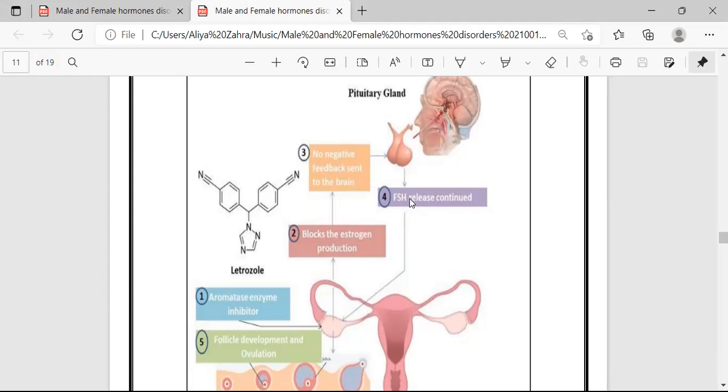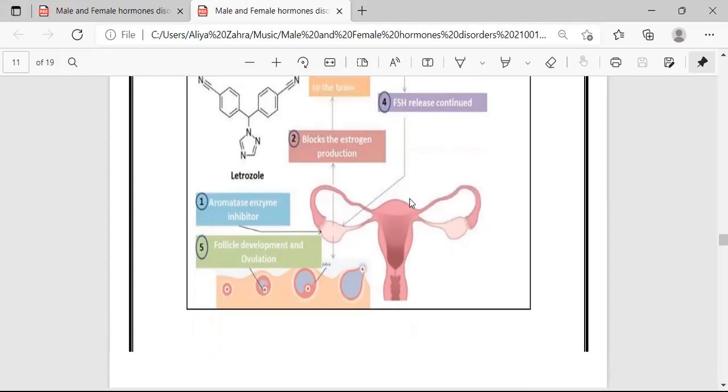The detection of endogenous circulating estrogen by the pituitary axis also leads to timely release of luteinizing hormone and finally leads to ovulation, meaning release of the egg from the ovary.